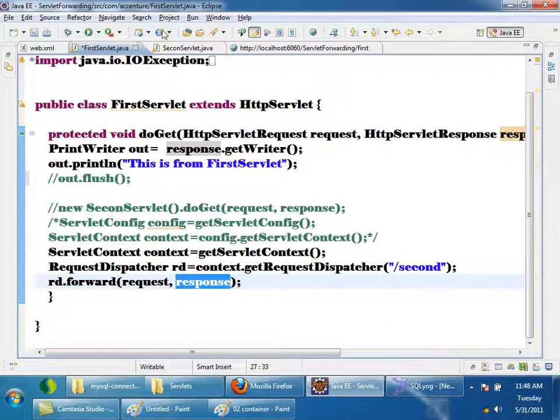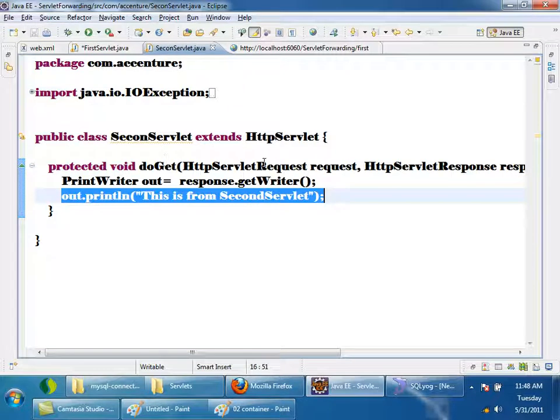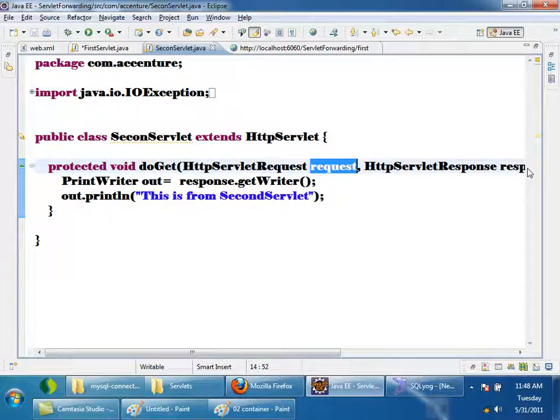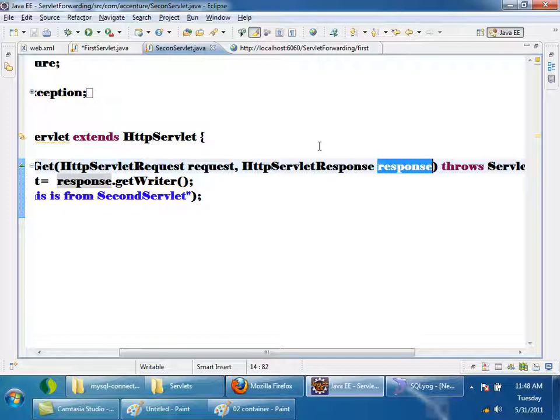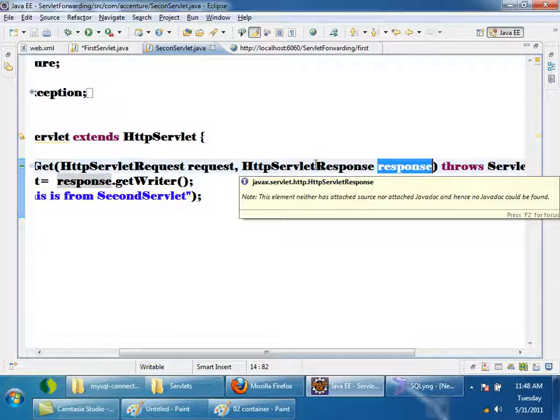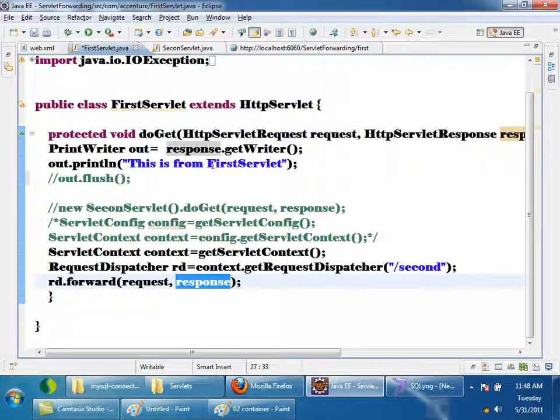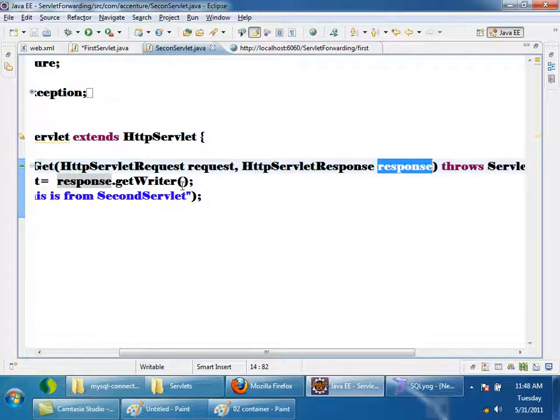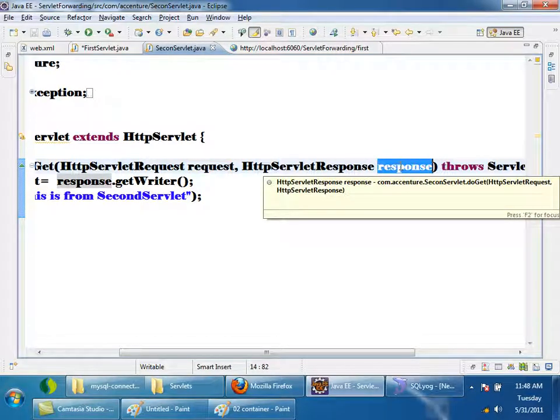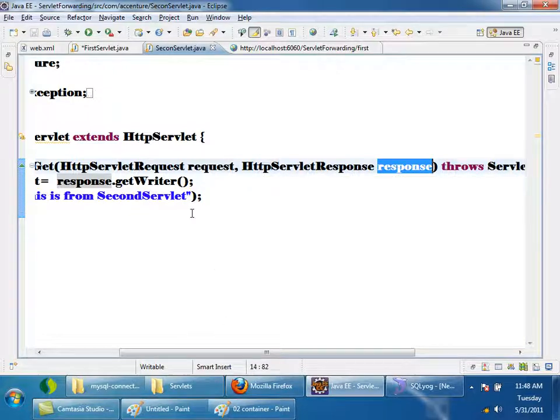Now in the second servlet, the doGet method requires a request object and a response object, right? The second servlet also will be using the same request and response objects. So whatever you pass to the forward method here will be passed to the second servlet also. These request and response objects are the same whenever you are forwarding. That I want you to understand.